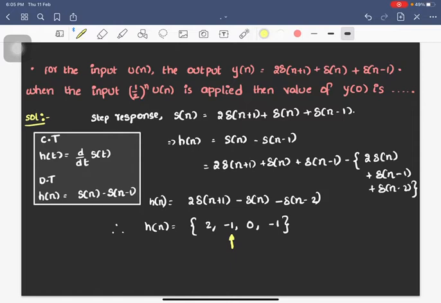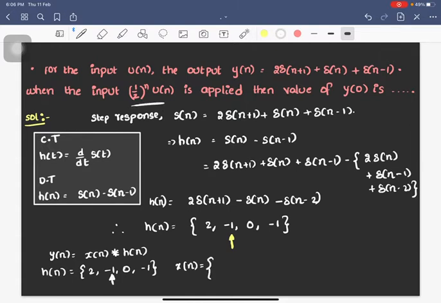Now I need to find y of n or y of 0. But I know that y of n is simply equal to x of n convolved with h of n. But h of n is 2, minus 1, 0 and minus 1, here 0 sample, and x of n is 1 by 2 whole power n u of n.